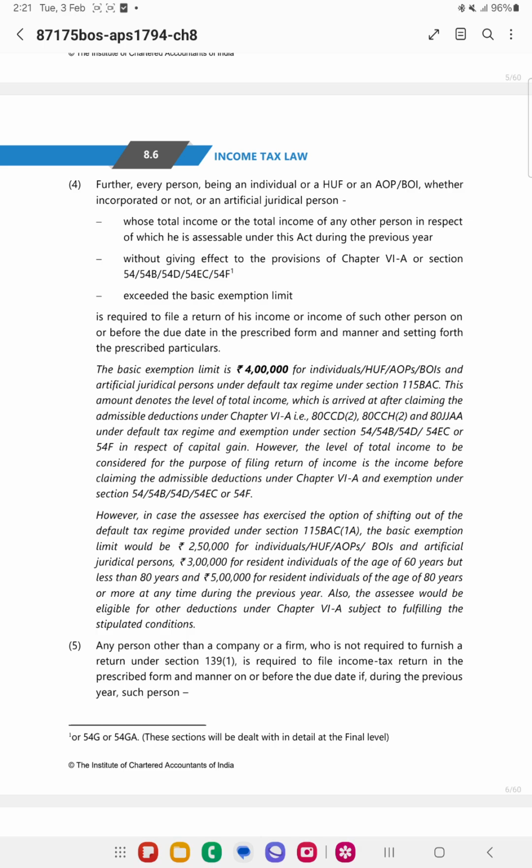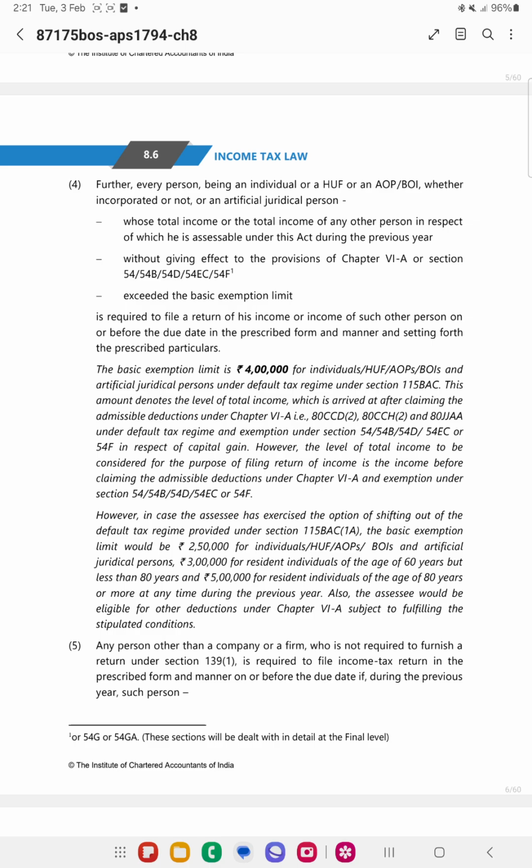That is 80CCD(2), 80CCH(2), 80JJAA and capital gains deductions are available. So before giving effect to these deductions, you shouldn't look at the total income after deducting them.